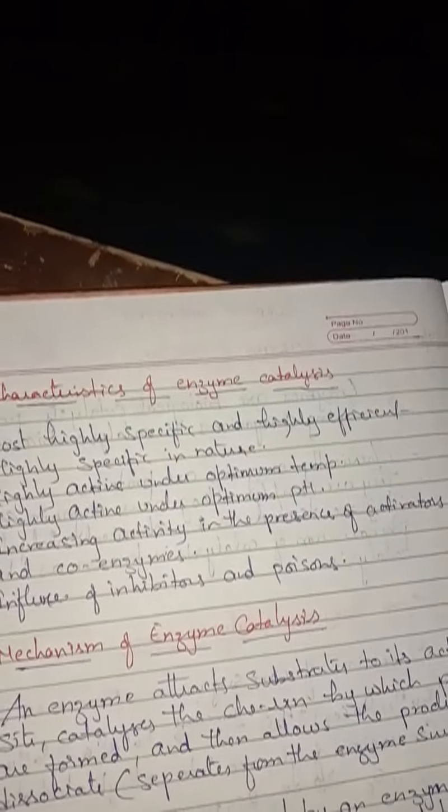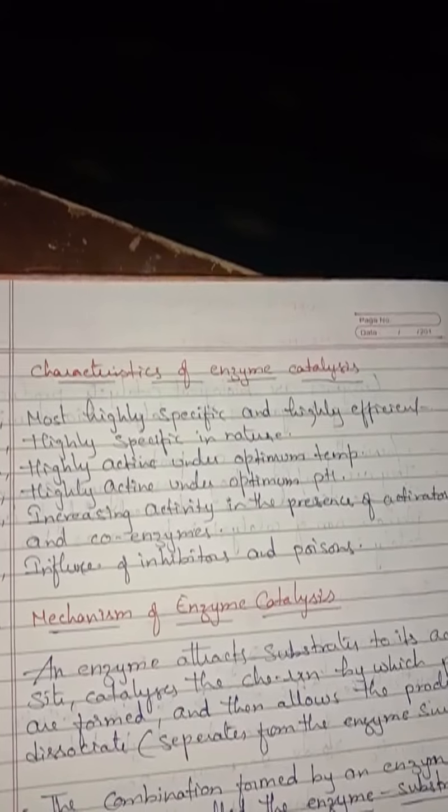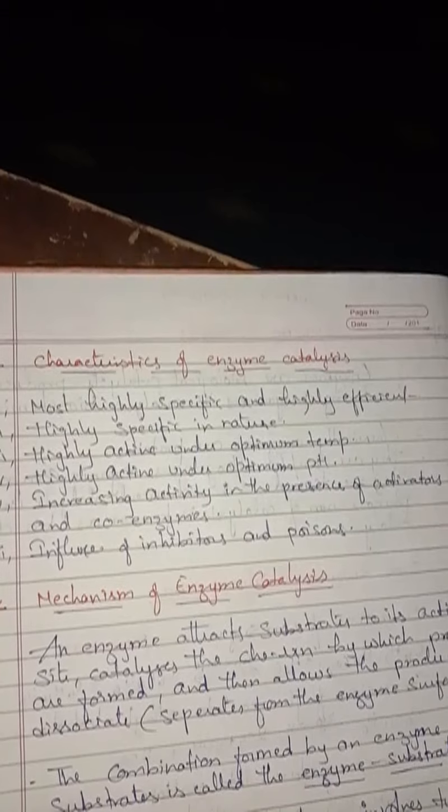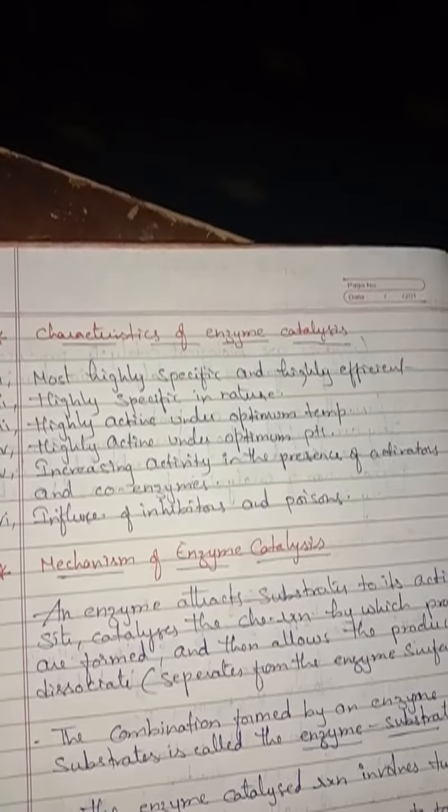Highly efficient means, for example, one molecule of catalase can break down millions of molecules of hydrogen peroxide. So what is hydrogen peroxide? H2O2. Hydrogen peroxide is a byproduct of many normal metabolic processes which take place in our body and undergo some chemical reactions.